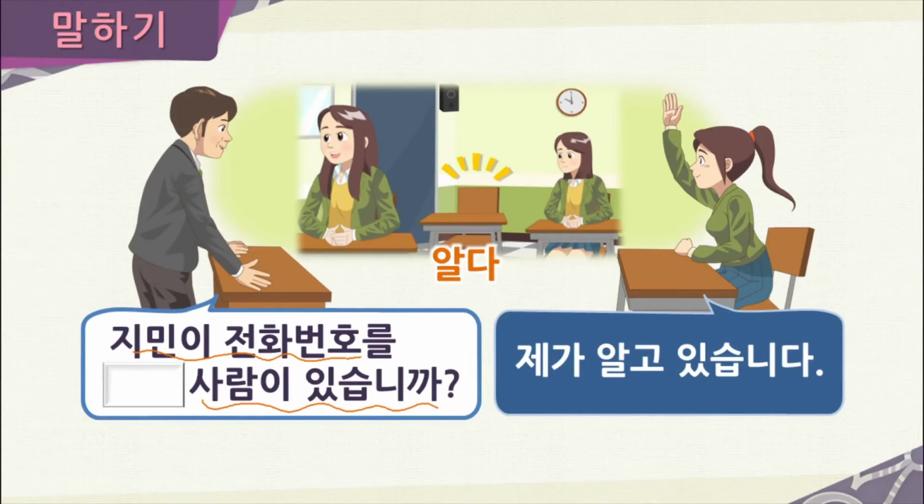So then, behind the 알다, right here, you can see that we would add 는 to get 알는. However, because the lir meets this nion, this part drops out and we are just left with 아는. So how would the teacher ask the question? Right. 지민이 전화번호를 아는 사람이 있습니까? So you can see here, this student does know and she responds, 제가 알고 있습니다, or that she knows.